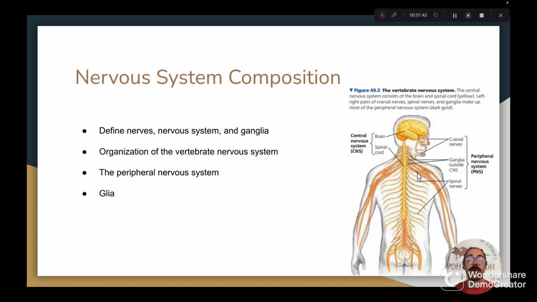So next I want to talk about the organization of the vertebrate nervous system. The central nervous system is formed from the hollow dorsal nerve cord, or the notochord, present in all chordates. The cavity of the notochord develops into the spinal cord's central canal and the brain's ventricles, both of which fill with cerebrospinal fluid that is produced by the brain by filtering blood from arteries. And the cerebrospinal fluid serves to nourish the brain, transport hormones, and carry away wastes from the brain by draining into veins.